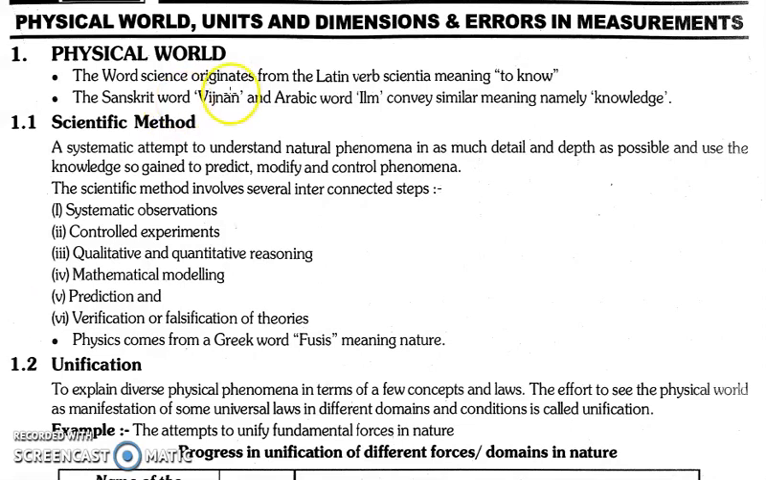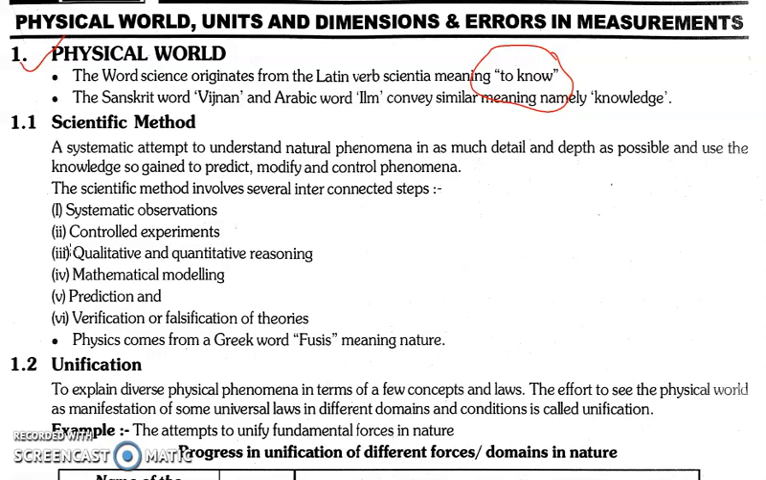Physical world means, the word science originates from the Latin word meaning to know. So the physical world means whatever phenomena are taking place or occurring around us. Knowing those physical phenomena, the physical world deals with such phenomena, of course. Scientific method means whatever methods we have for the observation of such phenomena that are occurring.